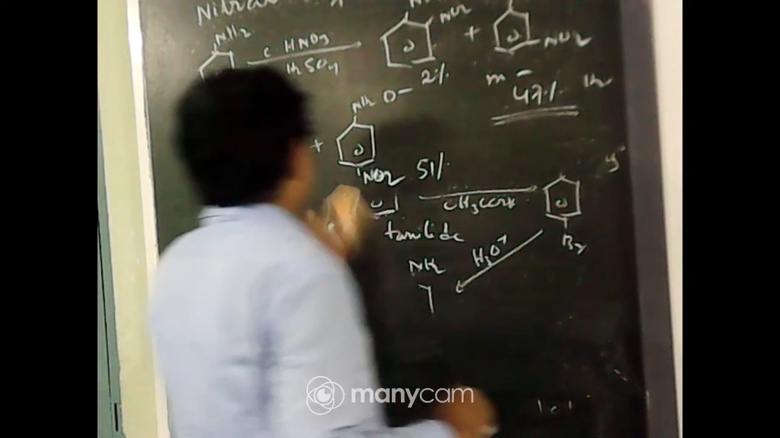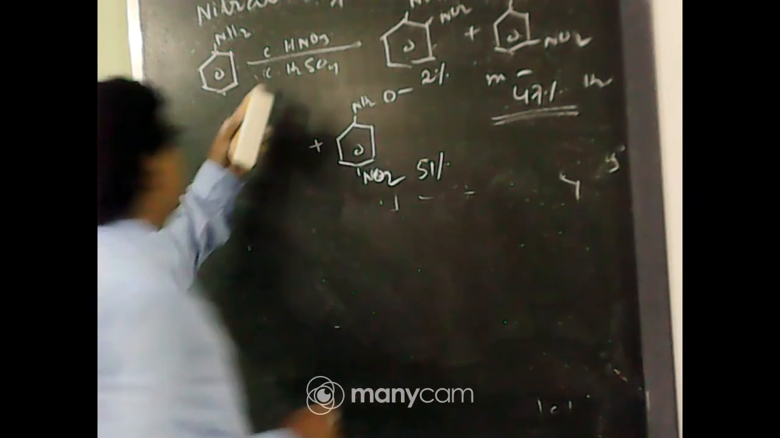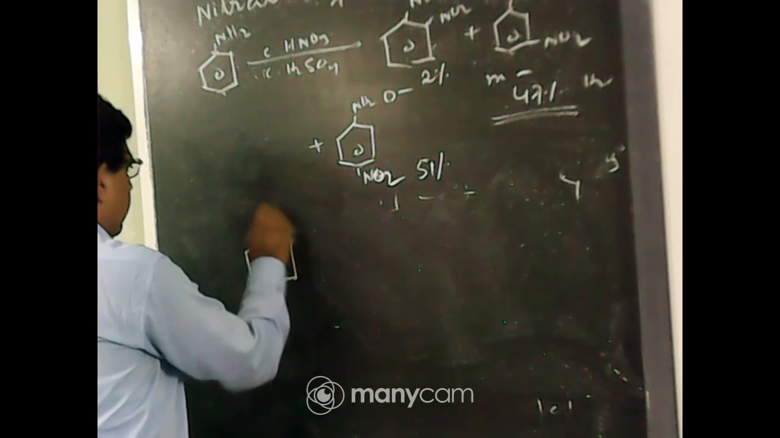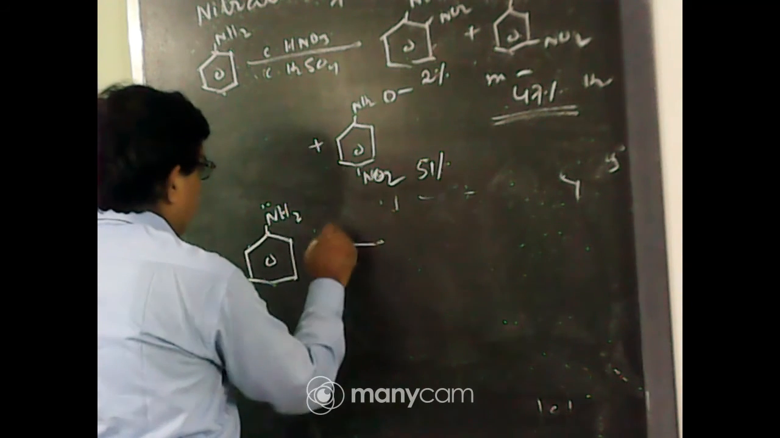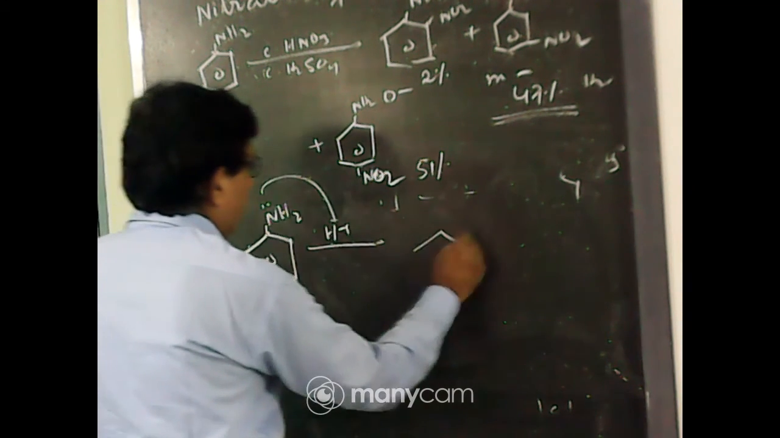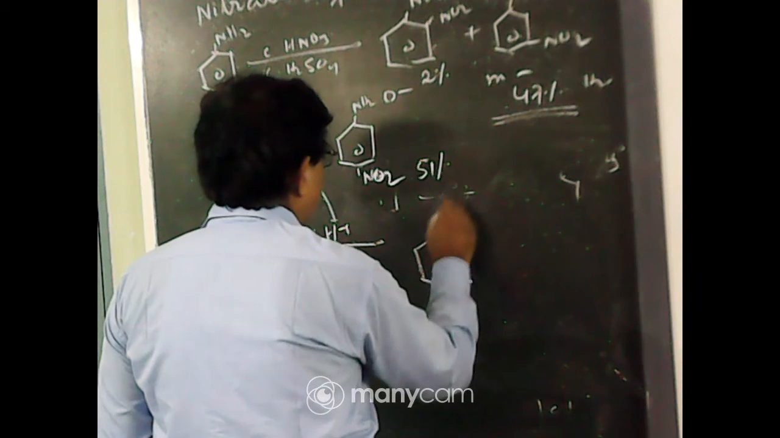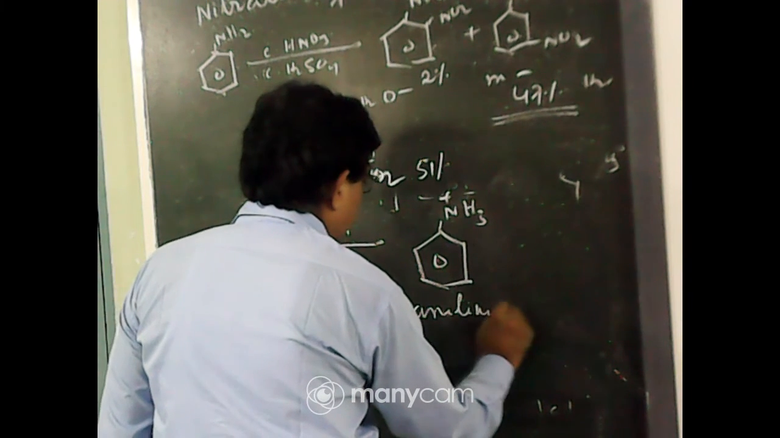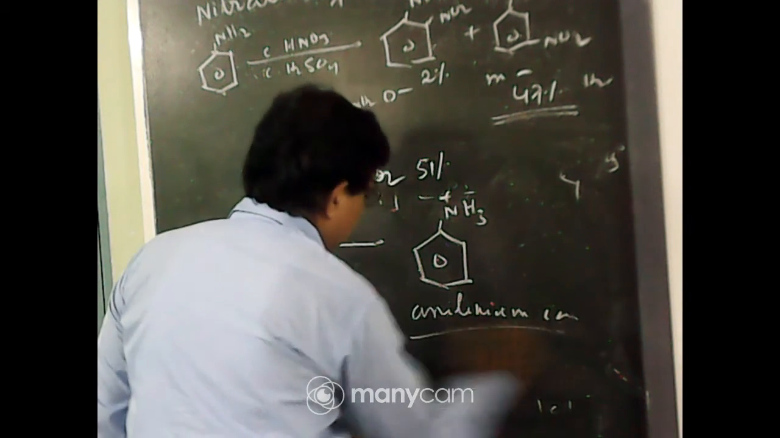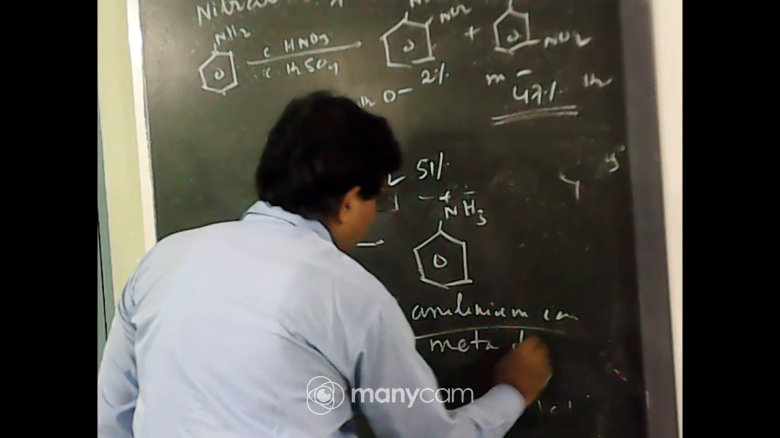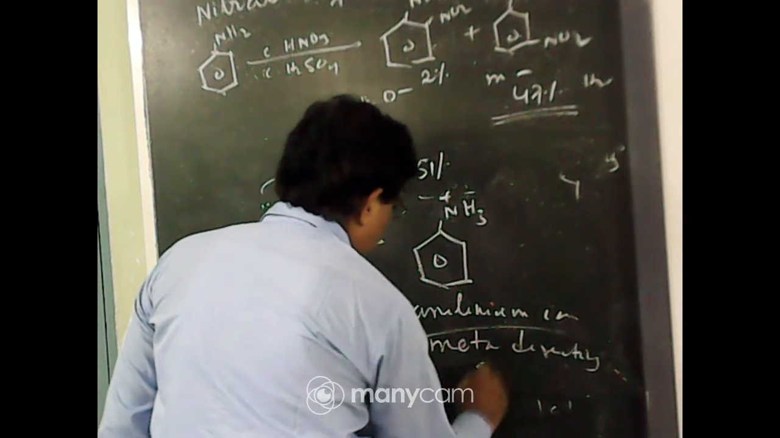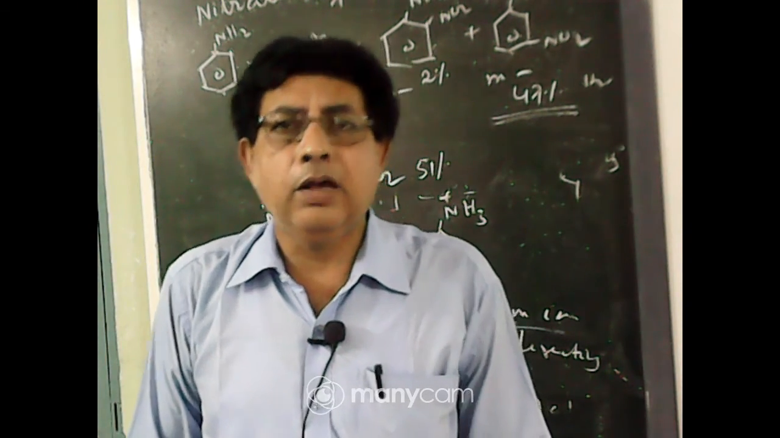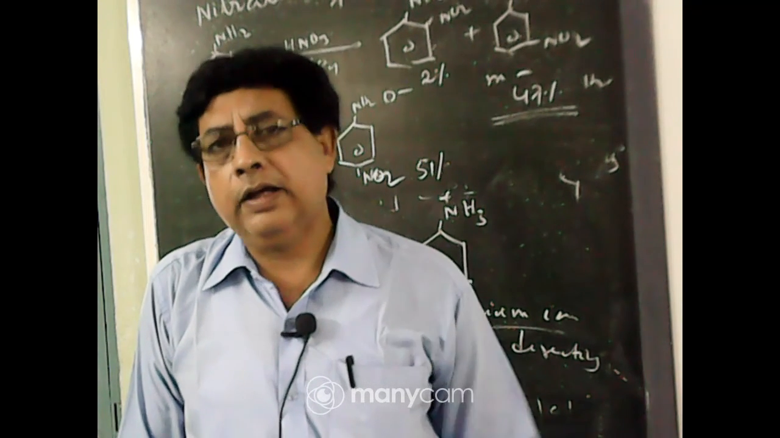This is because in the presence of concentrated nitric acid and concentrated sulfuric acid, which are strong acids, aniline, being a base, has its lone pair protonated to form the anilinium ion, NH3+. This anilinium ion is a meta directing group. So due to the formation of the anilinium ion, a considerable amount of meta product is obtained.